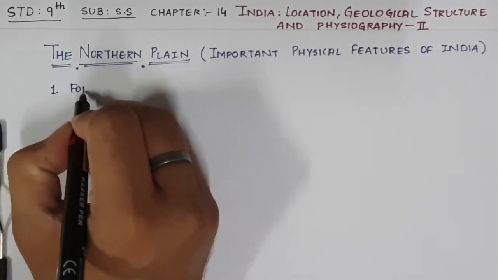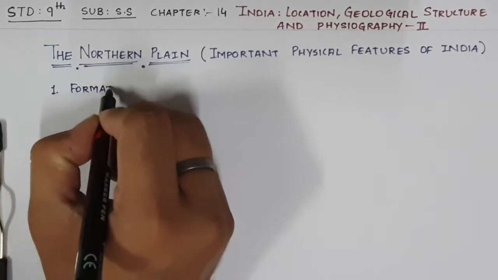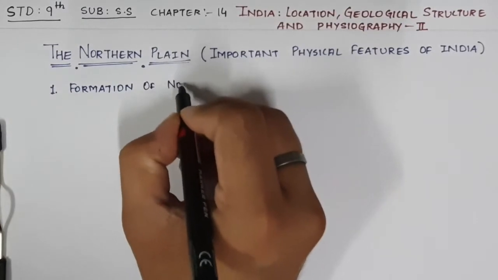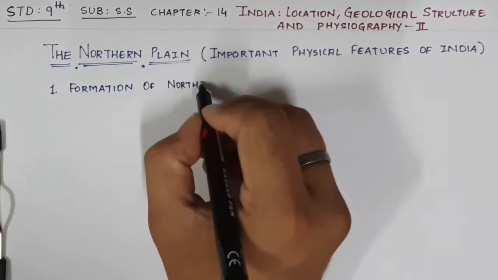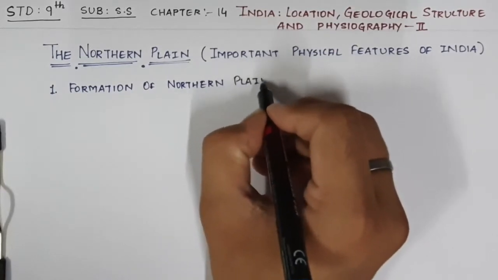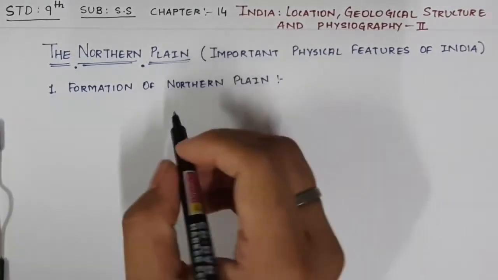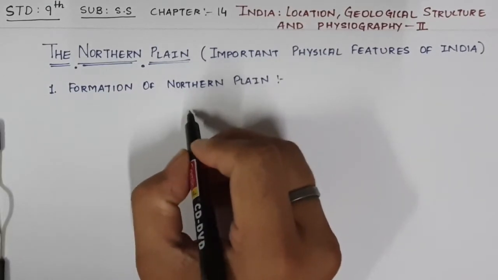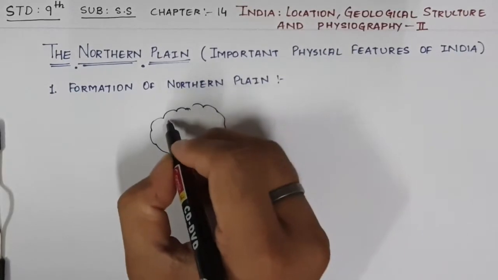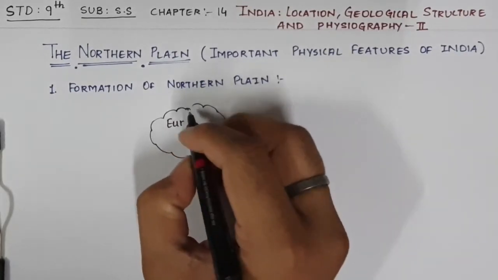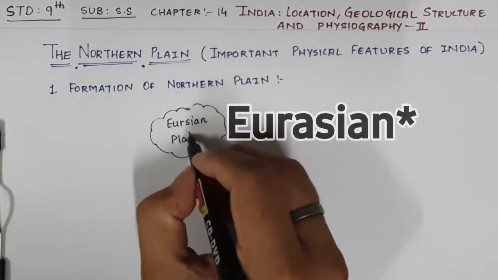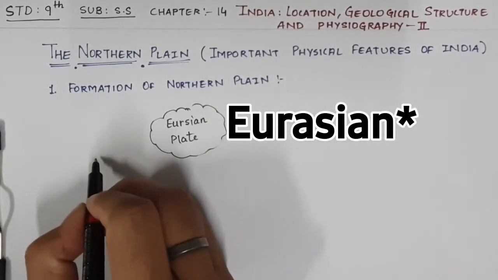Let us try to understand this concept, formation of northern plains. You must be knowing about the Eurasian plate, so let me draw. It's just a rough figure. For example, if this is the Eurasian plate, and this is the Indo-Australian plate,